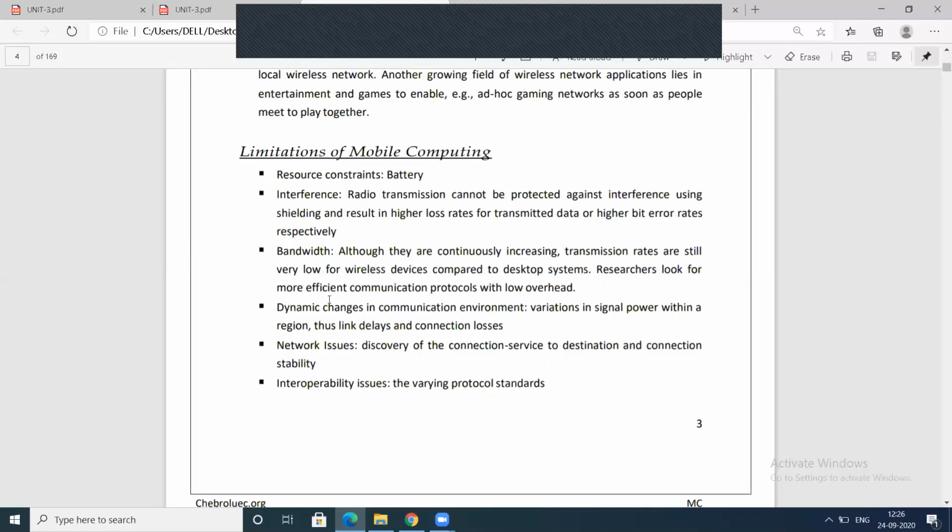And network issues. Network issues means connection stability problems. Sometimes the signal strength may be high and sometimes it varies. This is about connection stability. And lastly, we have interoperability issues, which means the varying of protocols. These are the limitations of mobile computing.